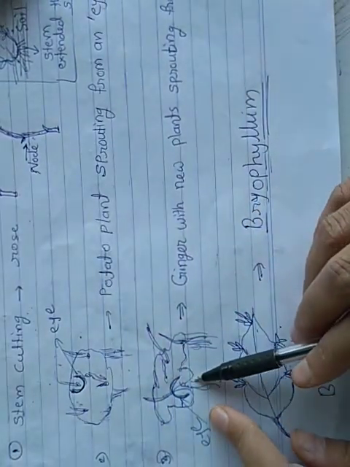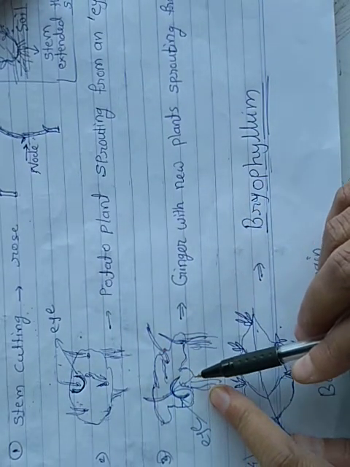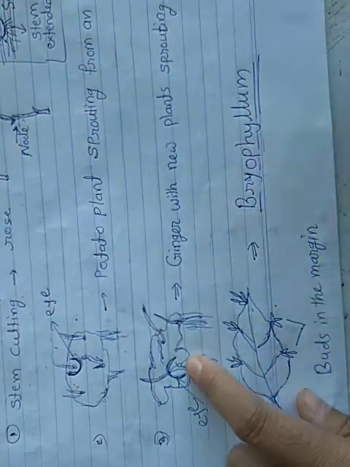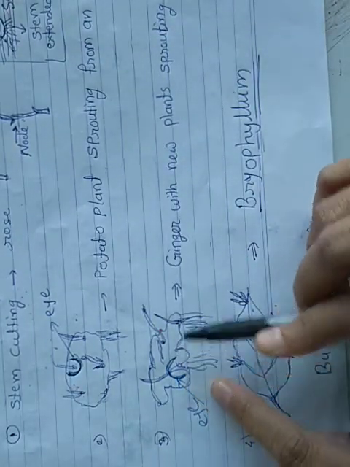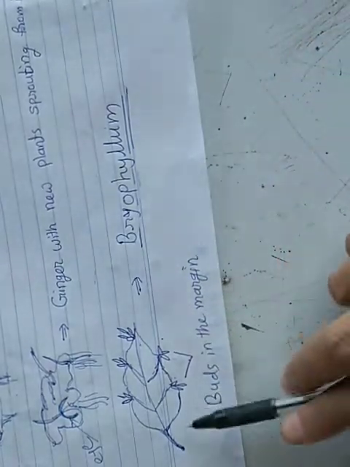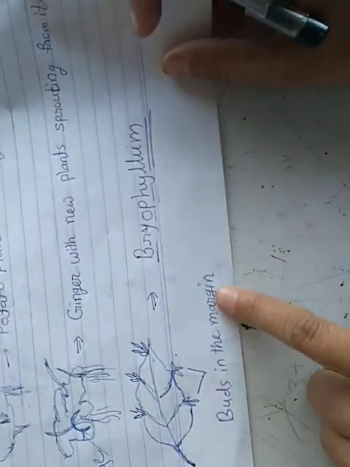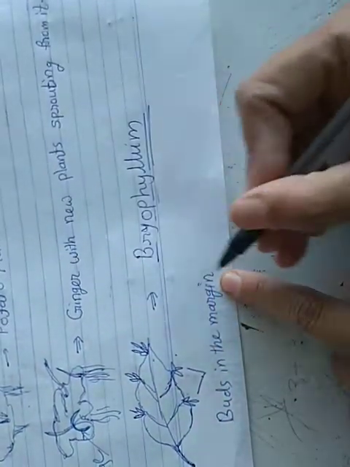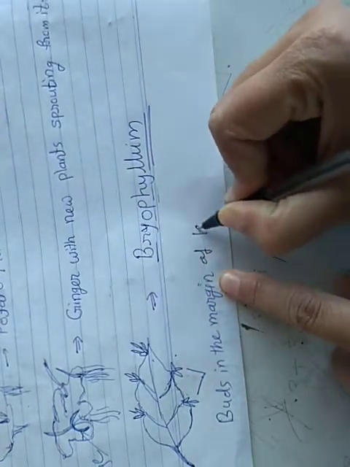This we can see in case of potato, and in case of ginger also. So ginger also shows the sprouting from the eye. And next is bryophyllum. Here we can observe buds in the margin of the leaf.